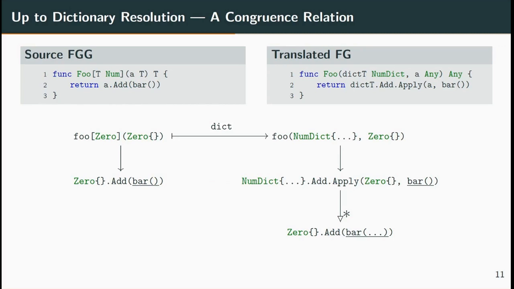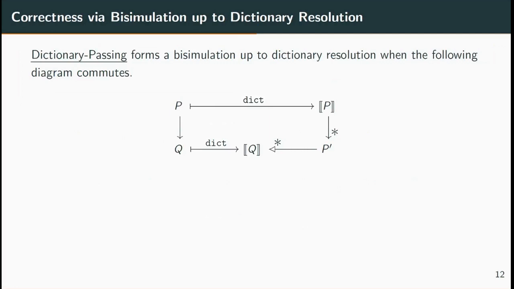This is justified as the preempted reductions are non-effectful and deterministic. We can now complete the commutativity diagram. Rather than showing that after a standard reduction, the source and target programs are equal, we've instead shown that they are equivalent up to dictionary resolution. Bisimulation up to dictionary resolution is given by the commutativity diagram.